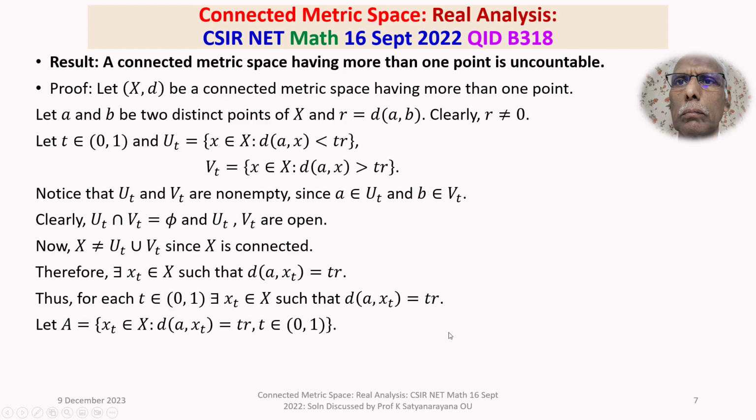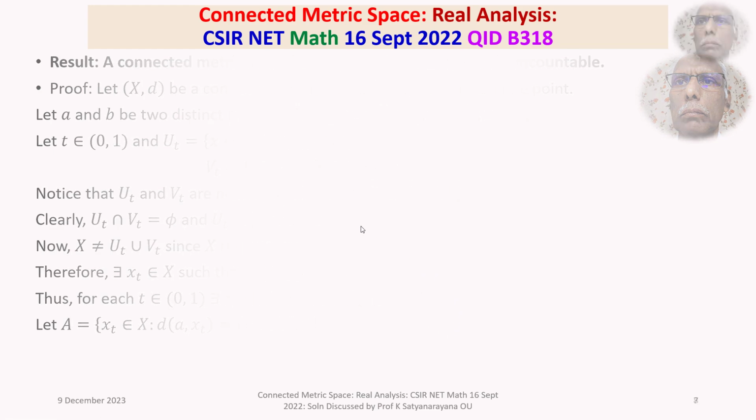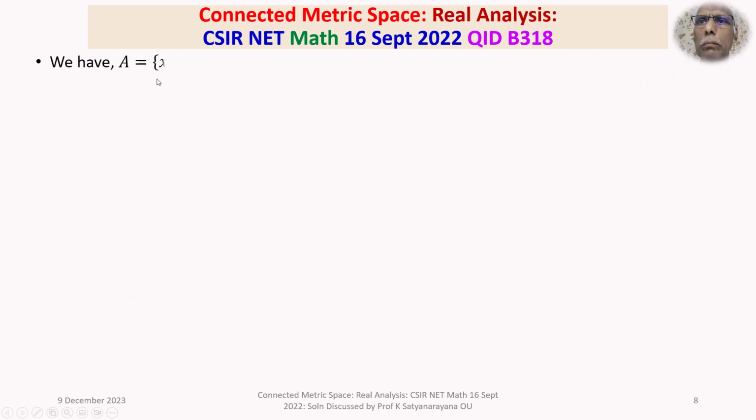So we continue our discussion in the next slide. So we have that A is the set of all those xt belonging to capital X such that the distance between A and xt is equal to t times R, where t belongs to (0,1). Now clearly A is a subset of X. A is a subset of X. Agreed.